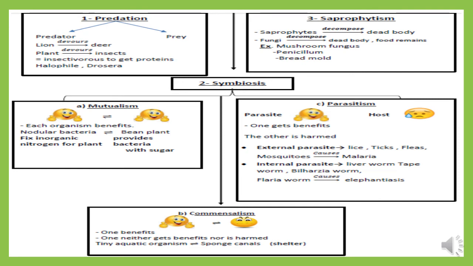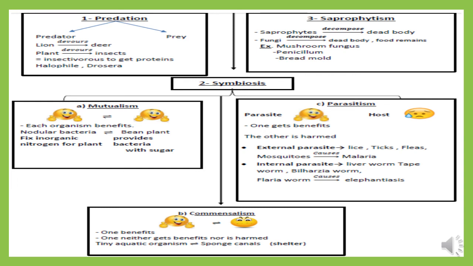Also, we said that predation happens in plants, and we have some plants, not all plants, that devour small insects and sometimes small animals like small rats and small frogs to get what they need from proteins, like Drosera and Dionaea. In symbiosis, it's divided into three groups. It has three types. It could be mutualism, commensalism, and parasitism.